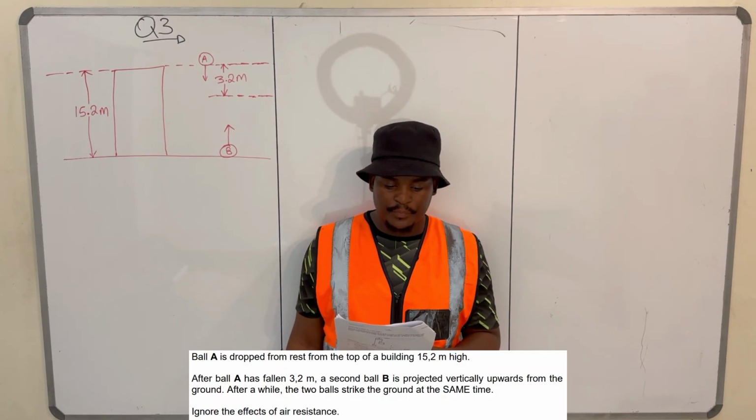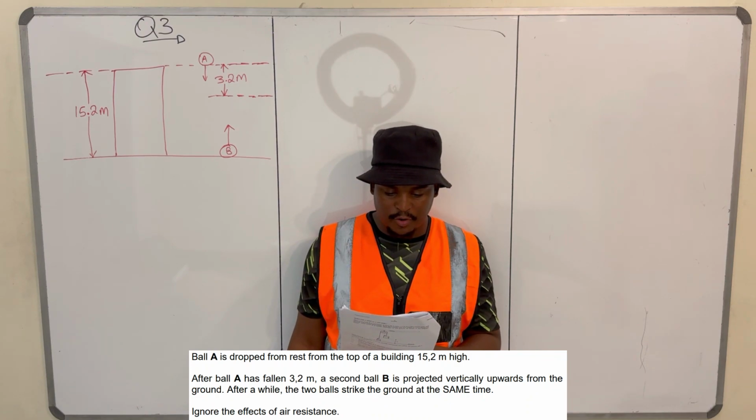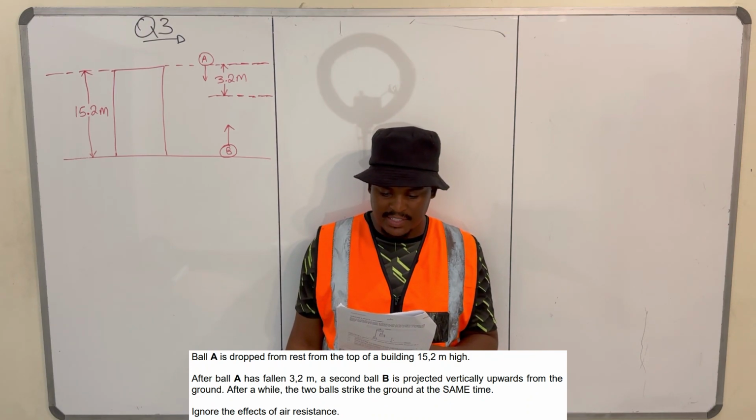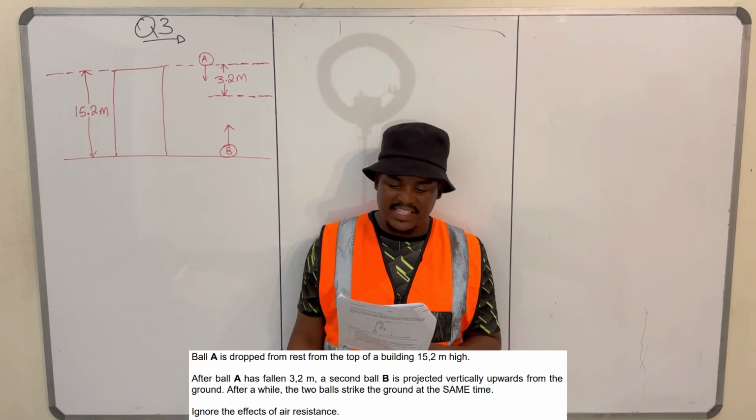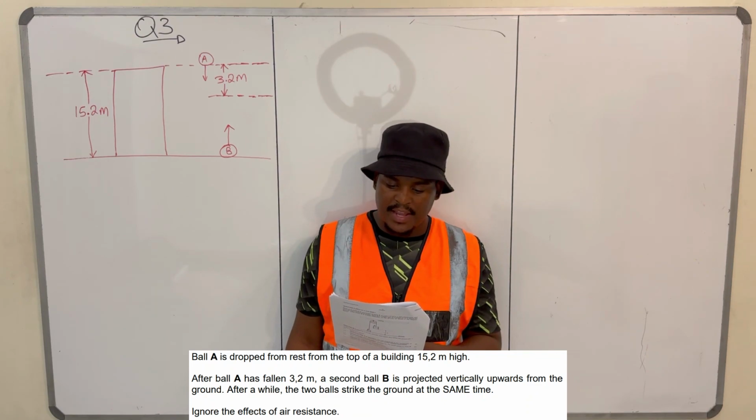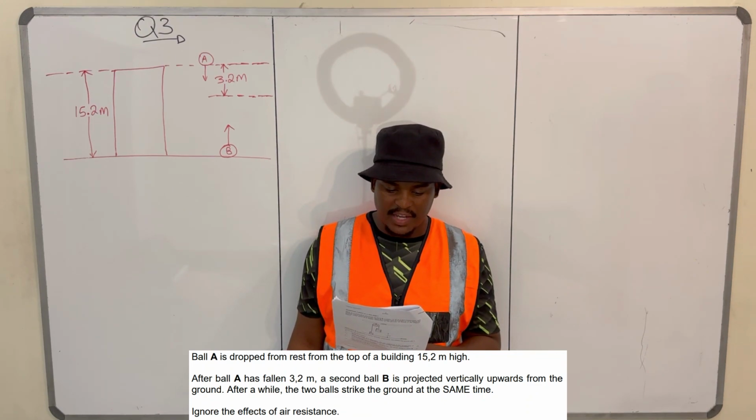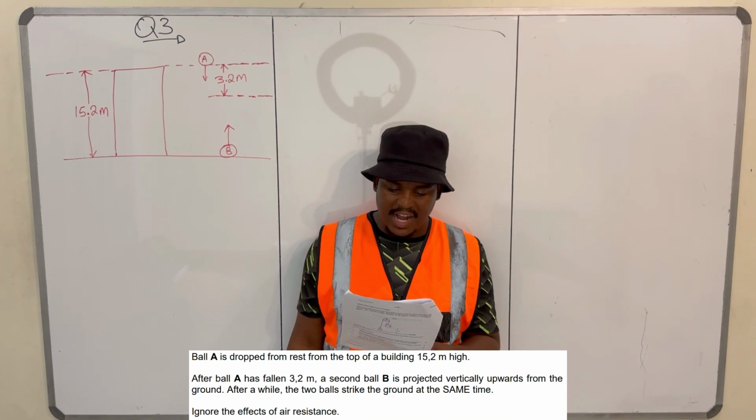Question 3. Ball A is dropped from rest from the top of a building 15.2 meters high. After ball A has fallen 3.2 meters, a second ball, ball B, is projected vertically upwards from the ground. After a while, the balls strike the ground at the same time. Ignore the effects of air resistance.